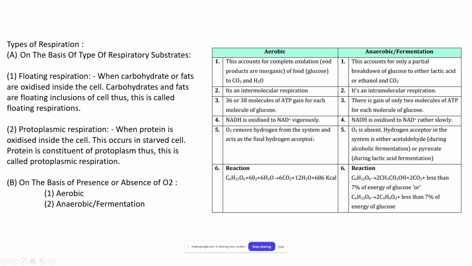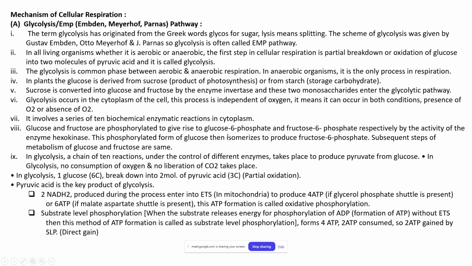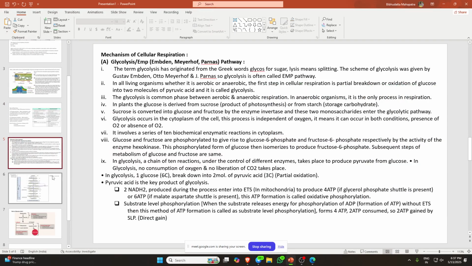Oxygen removes hydrogen from the system and acts as the final hydrogen acceptor. Where oxygen is absent, the hydrogen acceptor is either acetaldehyde during alcoholic fermentation or pyruvate during lactic acid fermentation. The reactions are given over here. So now we come to glycolysis.